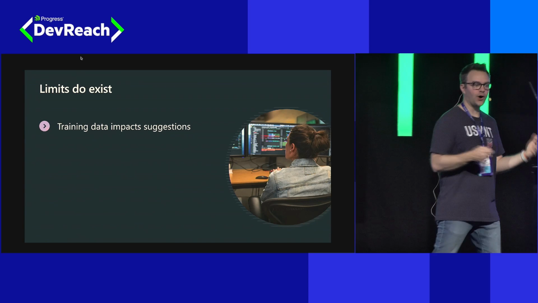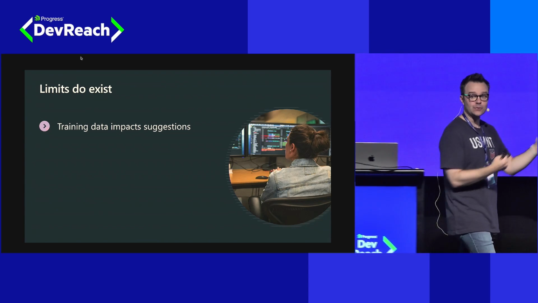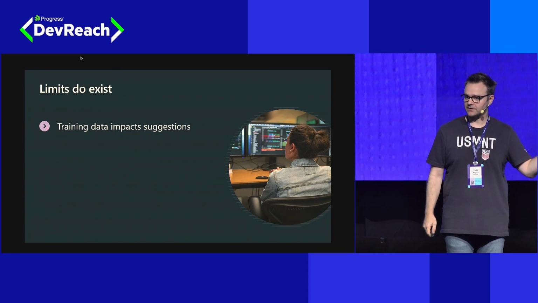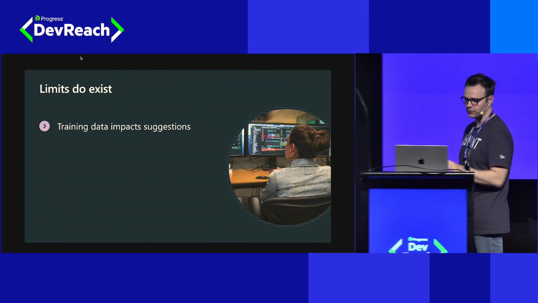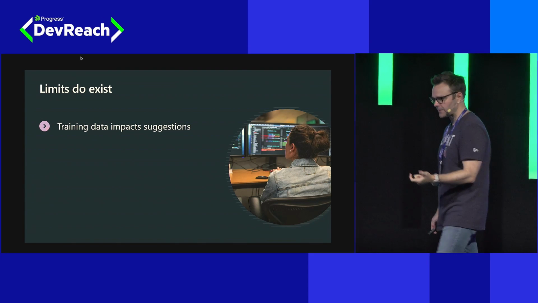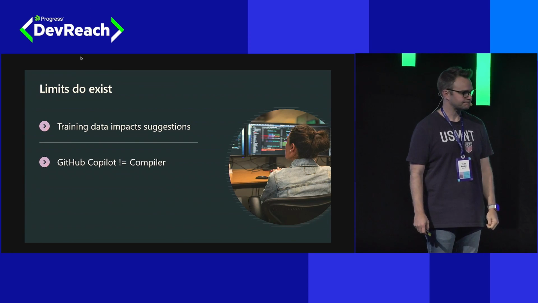If you're working with COBOL or other languages which perhaps don't have as many examples out there, new and emerging languages, you may not get the best suggestions today. So keep that in mind, because that may influence the kind of experience you have depending on the work you're doing. Fortunately, a lot of us are working on these kind of core languages that it is very good at completing, and we'll see that today.